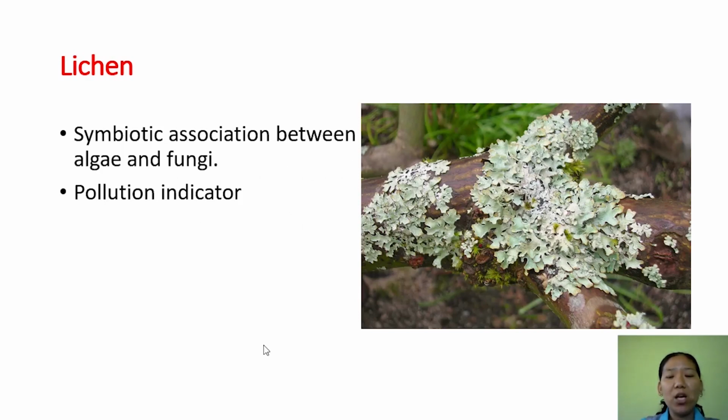Next, lichen. This lichen is very special because it is composed of two different organisms, an algal part and a fungal part. The algal part is called the phycobiont and the fungal part is called the mycobiont, and they live in symbiotic association with each other. They are inseparable. Such a partnership benefits both of them. The algal part does photosynthesis and gives nutrients to the fungal part. The fungal part absorbs nutrients and moisture from the surroundings and passes them on to the algal part.